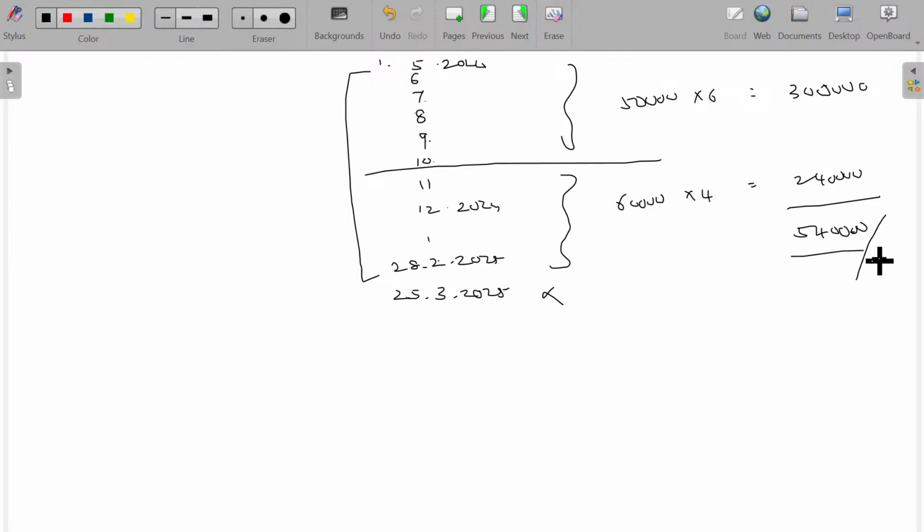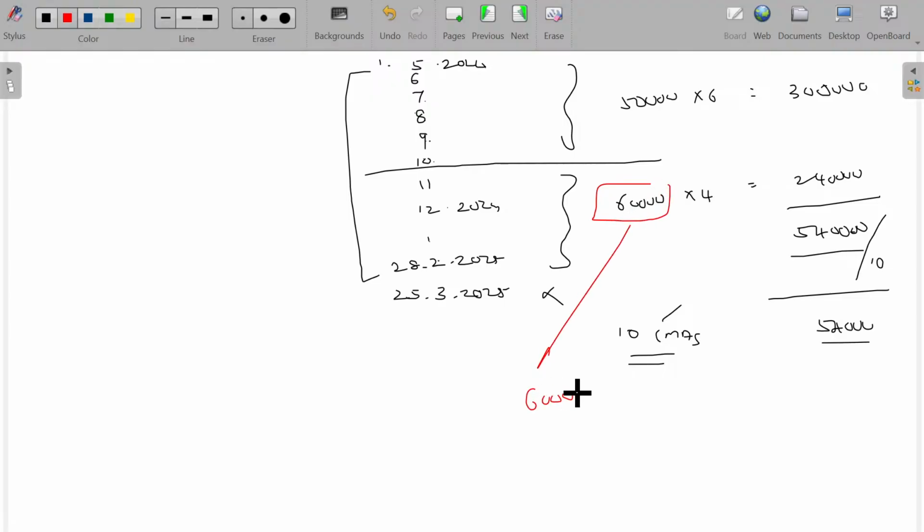Take the average of this. So 54,000 will be considered as the 10 CMA, the 10 calendar months average salary. That's how you have to calculate. Remember, in case of last drawn salary, what could be the last drawn salary? 60. So if you are taking the last drawn calendar month salary, usually that money may be quite a bit higher than the 10 calendar month salary.